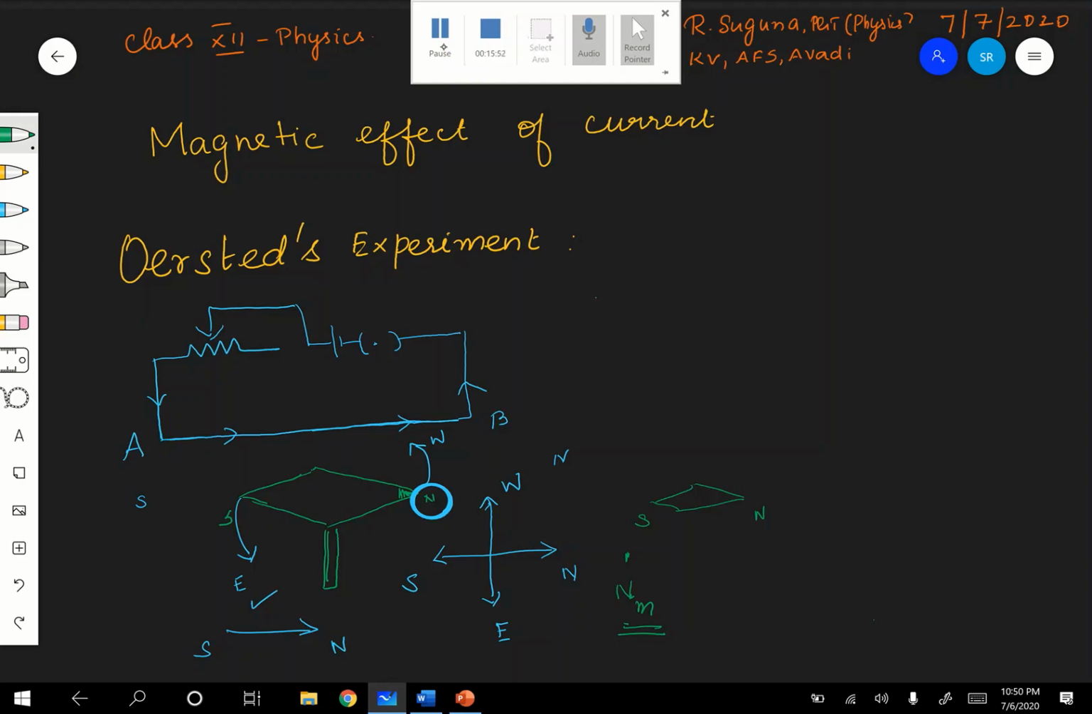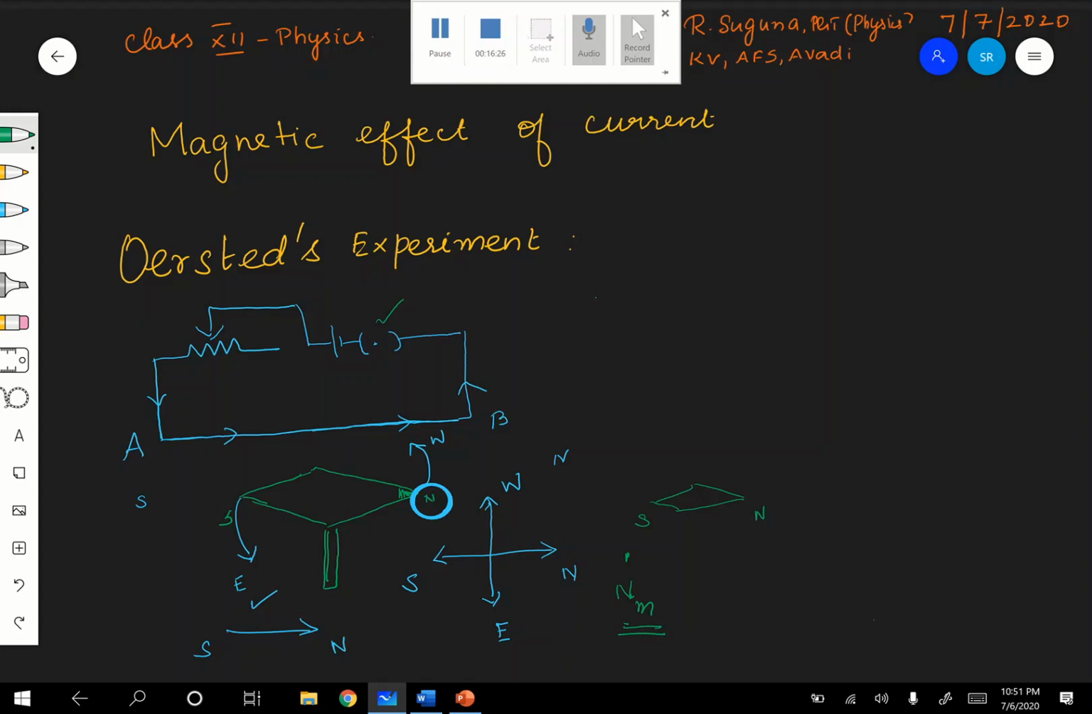Once we switch on, immediately it is showing some deflection. And it was a surprise. There is no other magnet nearby, but just by passing the current, because of the current, the magnetic needle is showing some deflection. So it was new at that time. Nobody knew this would happen. So what did Oersted do immediately?